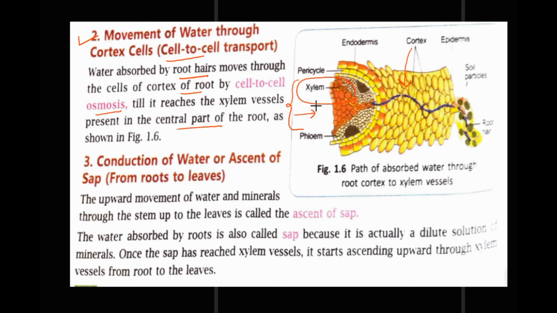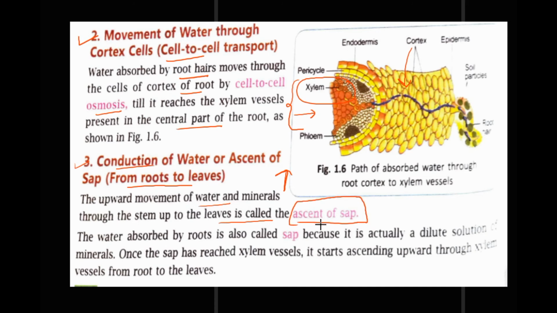Now we move on to the third part, that is conduction of water or ascent of sap from roots to leaf. This was from cell to cell, this is from root to leaves, right? The movement here is upward movement. The upward movement of water and minerals through the stem up to the leaves is called the ascent of sap.